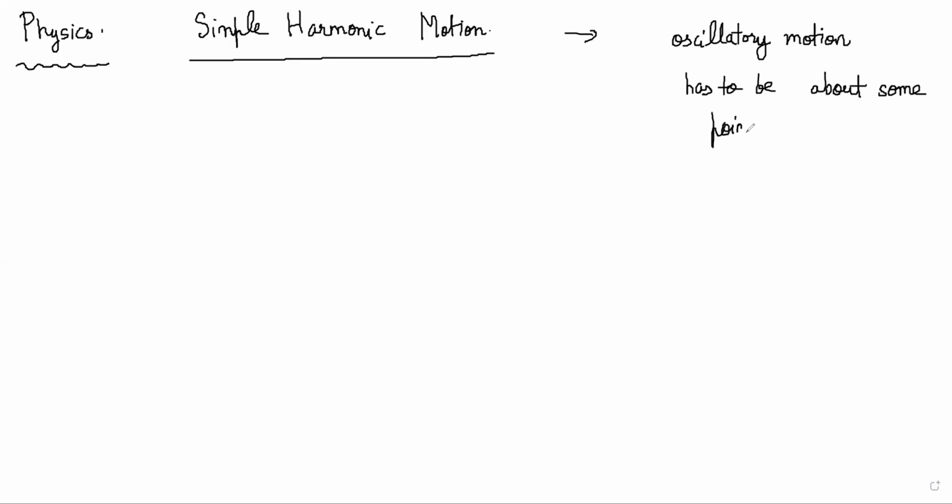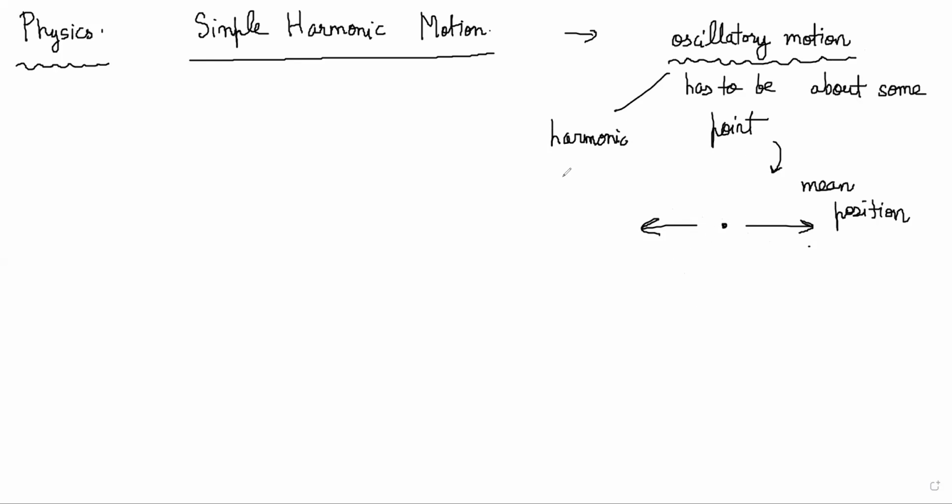Otherwise it doesn't make sense to say it is to and fro. It has to be to and fro about some position. That point is called the mean position. The particle might be going this side and then coming back and then going this side and then coming back, right? So oscillatory motion in general is called harmonic.